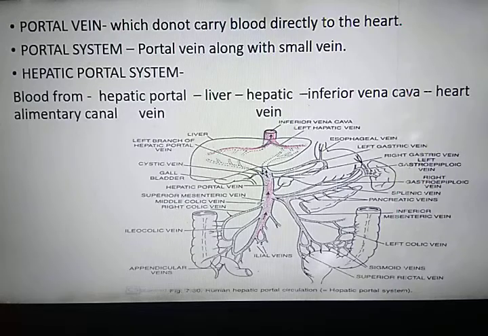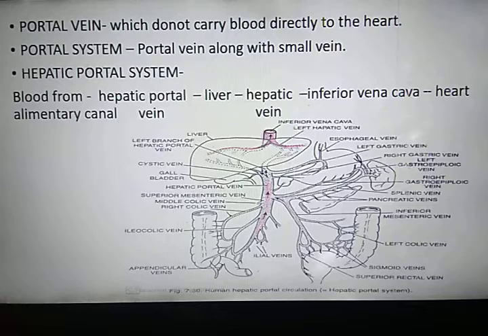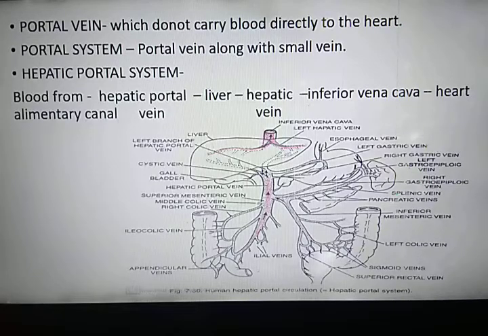A vein which does not carry blood directly to the heart but forms a network of capillary in another organ before reaching the heart is called portal vein. Hepatic portal system is present in all the vertebrates including man. It brings blood from the alimentary canal, pancreas and spleen, etc. to the liver, and hence it is named hepatic portal system.